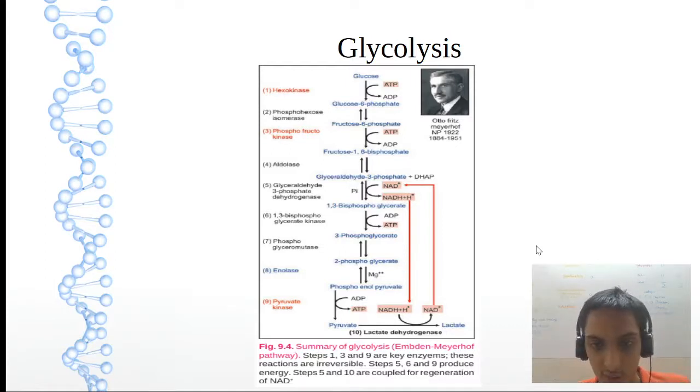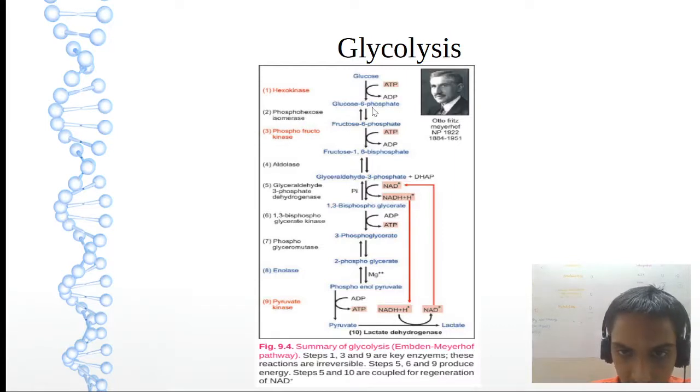Before I move on, I will tell you the reversible steps. Glucose 6-phosphate to fructose 6-phosphate is reversible. Then fructose 1,6-bisphosphate to G3P, G3P to 1,3-BPG. Then 3-PG to 2-PG, then 2-PG to PEP. These are the reversible steps of glycolysis.